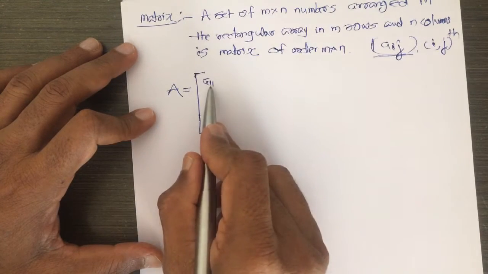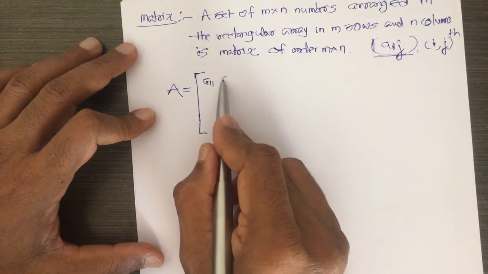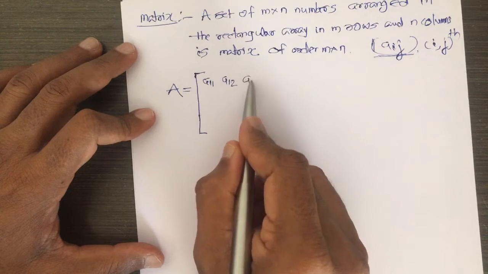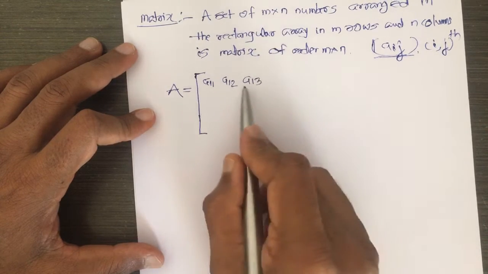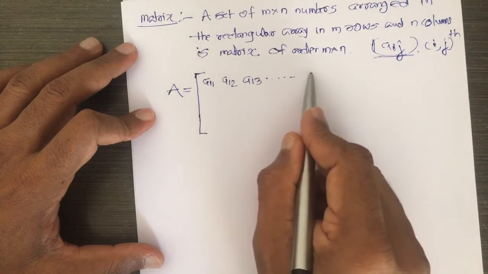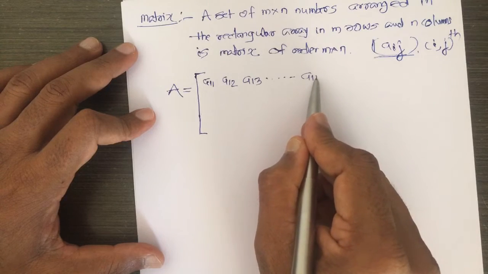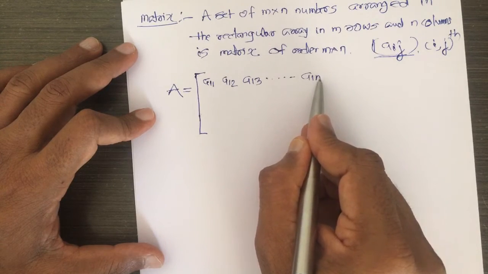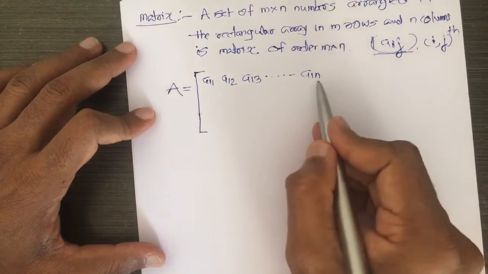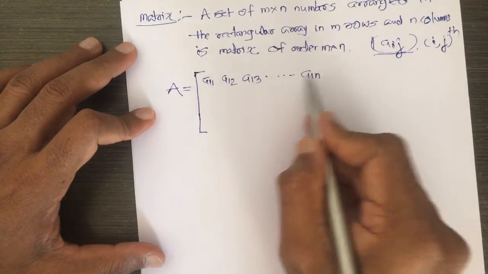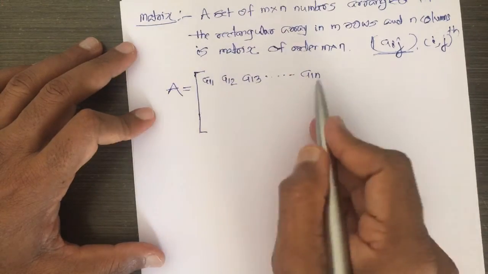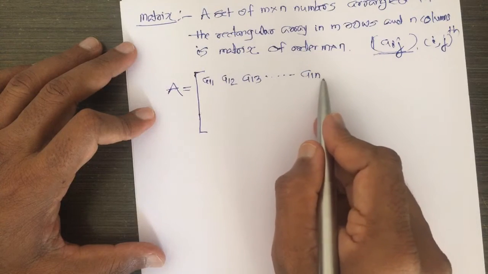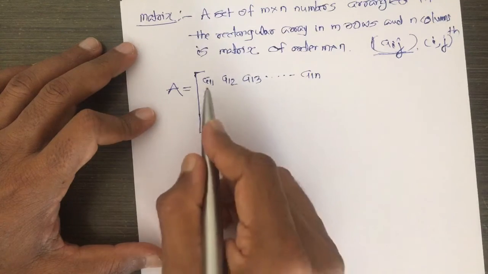First row second column element is a12, first row third column element is a13. So on it continues, and we get a1n, which means n columns are there. So, first row, nth column.